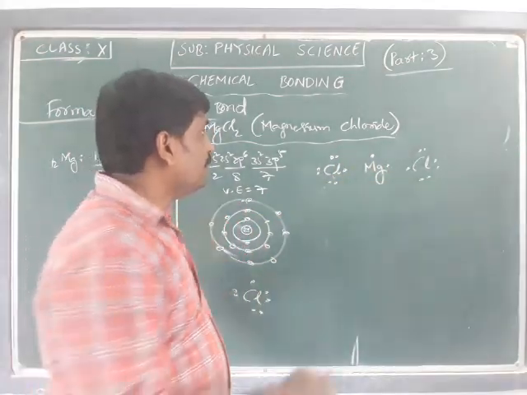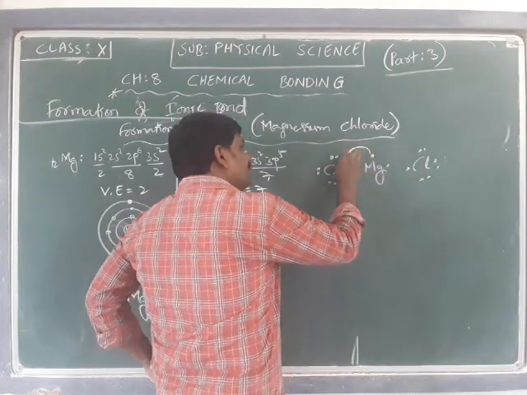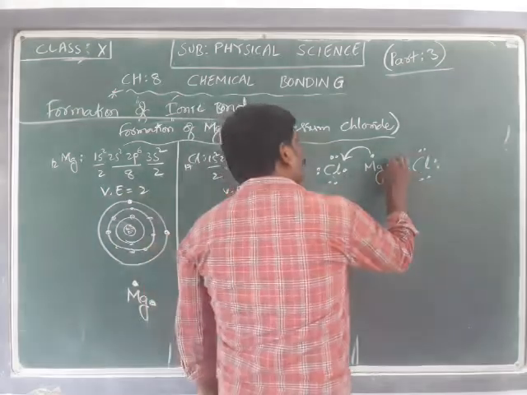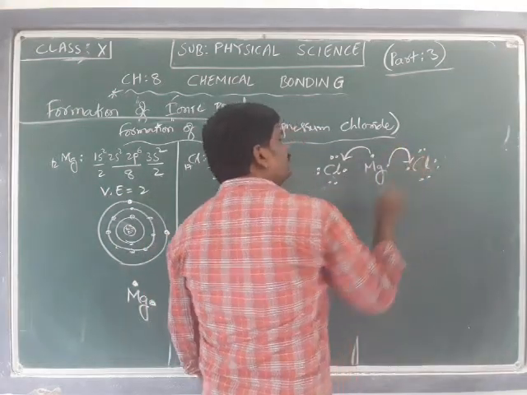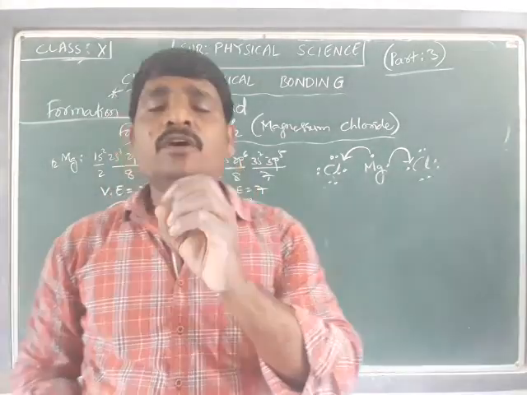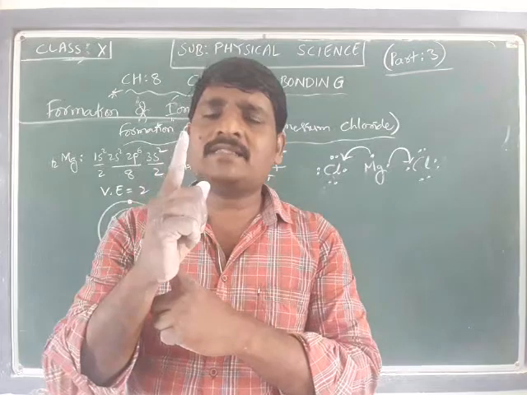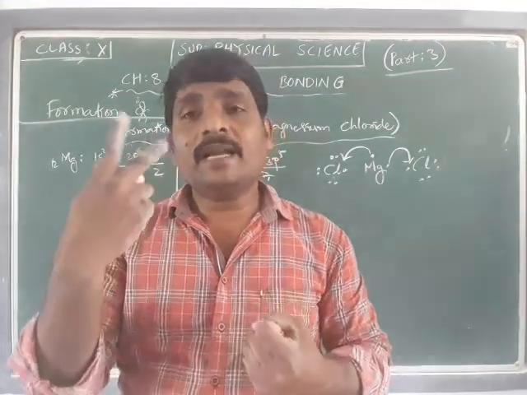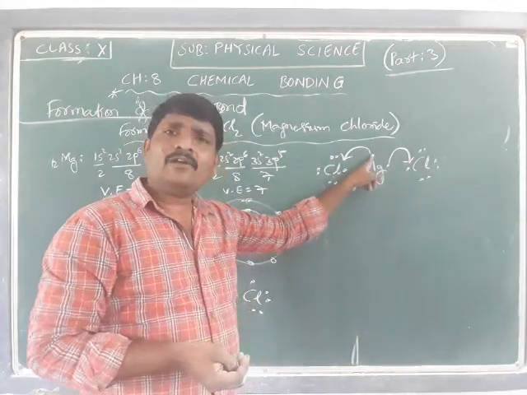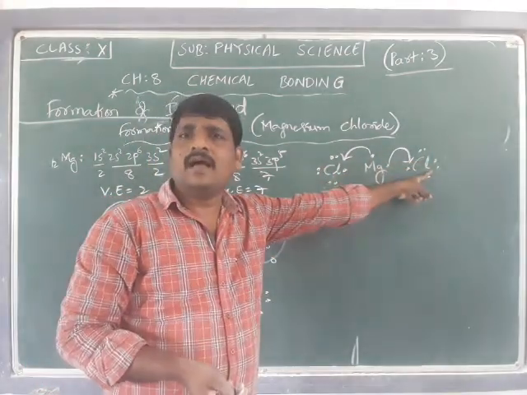So what happens? The 1 electron of the magnesium is transferred to 1 chlorine, and the other electron is transferred to the 2nd chlorine. As magnesium gives 2 electrons, and 1 chlorine accepts only 1 electron, 2 chlorines are required. One electron is accepted by 1 chlorine, the other electron by the other chlorine.